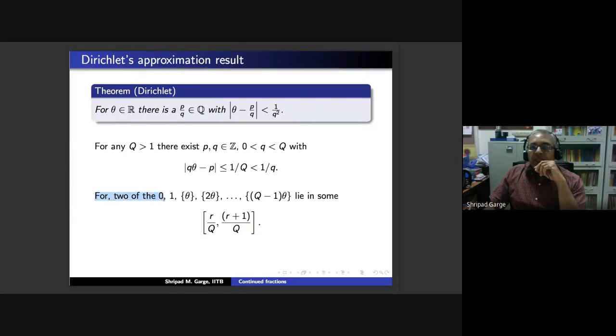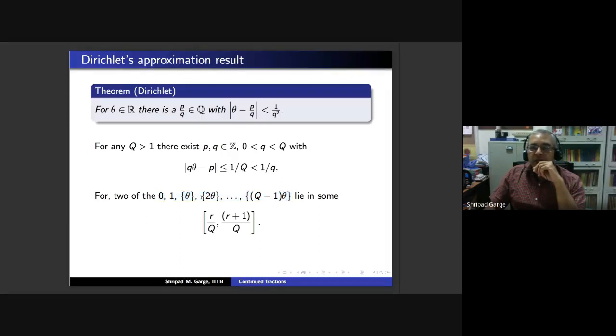So we use the same principle here. And this statement says that we consider these numbers: the fractional part of theta, the fractional part of 2 theta, and so on, up to the fractional part of (capital Q minus 1) times theta. So we have the multiple of theta by 1, by 2, and so on, up to Q minus 1. So we have Q minus 1 numbers here. If I add 1, I get Q, and then with 0, we have Q plus 1 real numbers.